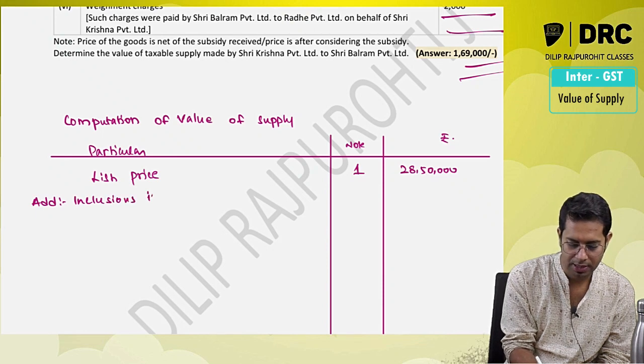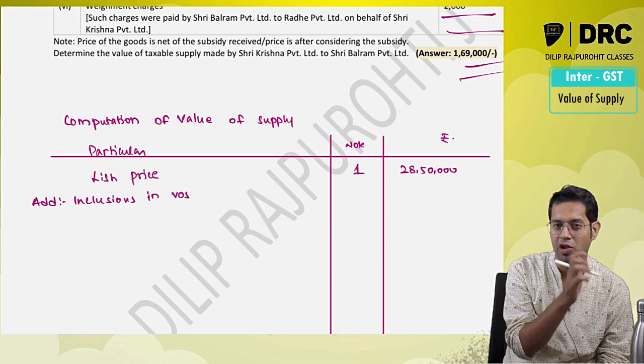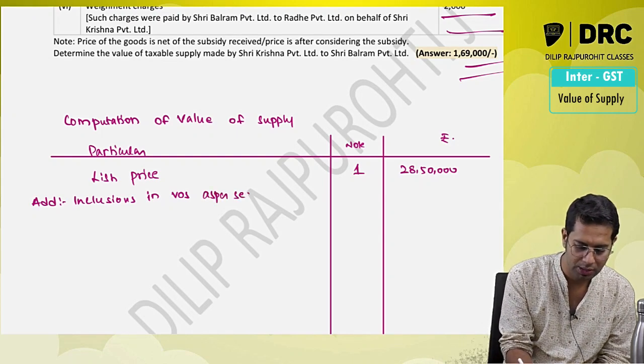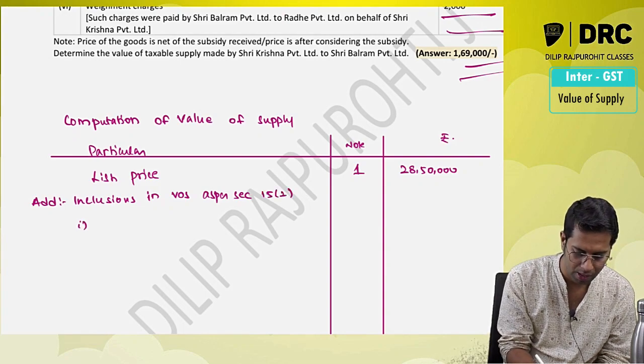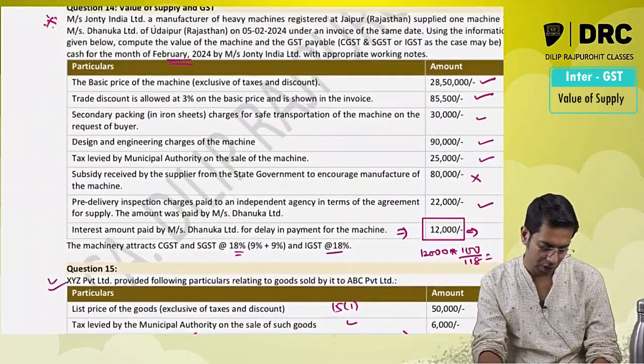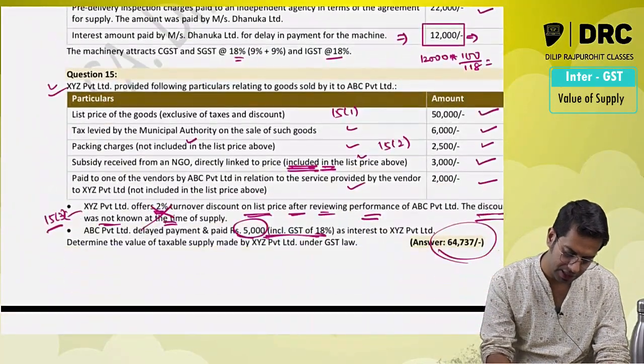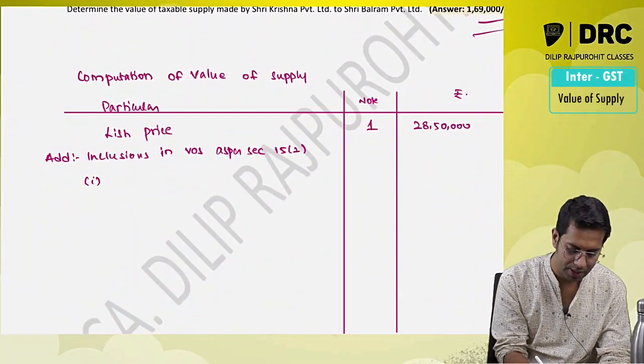Then add inclusions in value of supply. In examination, write properly full value of supply as per section 15 subsection 2. So what are the different things which you are including now? Secondary packing, design, engineering charges, everything I should include.